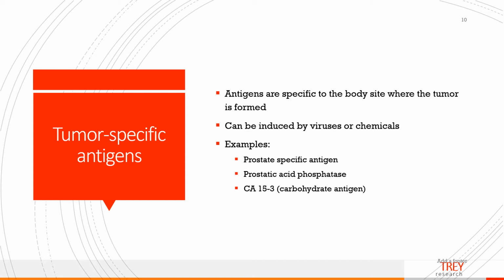They don't cross-react between different tumors, and they are caused by some carcinogens. So these antigens are specific to different body sites depending on where the tumor is formed. Every tumor caused by a chemical agent has a unique surface characteristic. Okay? Tumor-specific antigens can be induced by viruses like Epstein-Barr virus or nasopharyngeal carcinoma, or tumor-specific antigens can be induced by chemicals, and that would be things like hydrocarbons in cigarette smoke.